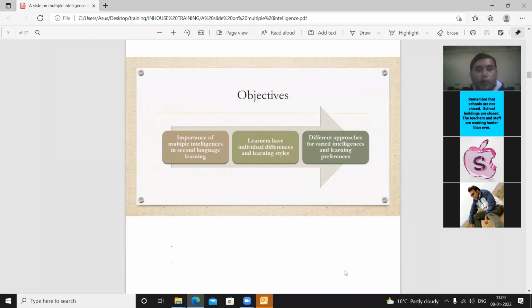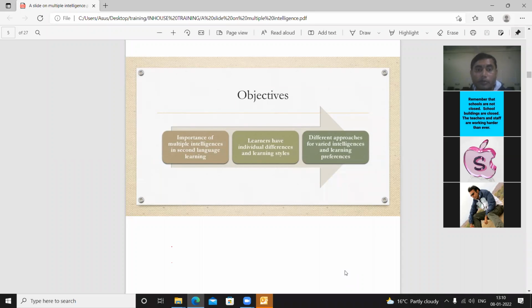Now, three important objectives are discussed here: importance of multiple intelligence in second language learning. So multiple intelligence means there are different types of intelligences. According to Howard Gardner, there are 8 types of intelligence that we will discuss here, and we will also understand the importance of this. Next one is learners have individual differences. Means we cannot think that each and every child will learn at the same pace or in the same manner, because all the students are not interested in the same activity.